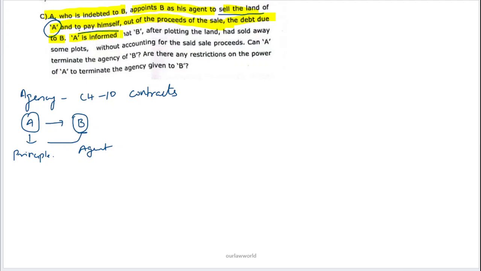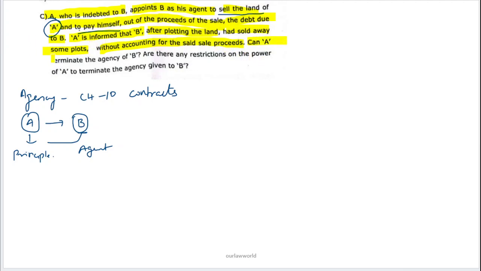A is also informed that B, after plotting the land, has sold away some plots without accounting for the said sale proceeds. So B here did not give the information regarding the sale proceeds to A.